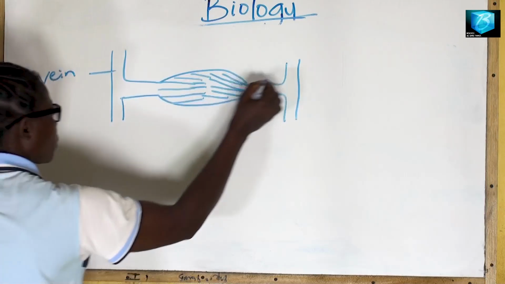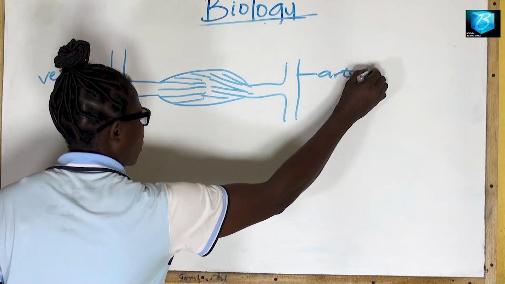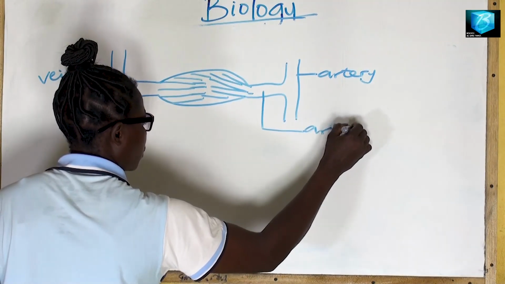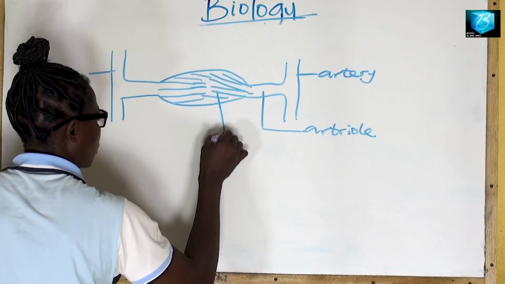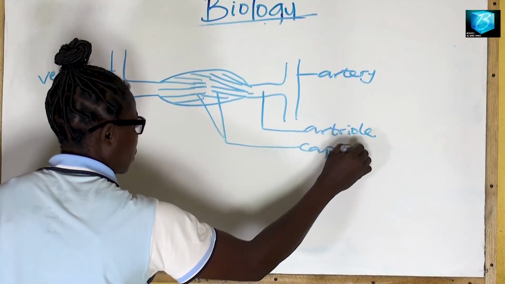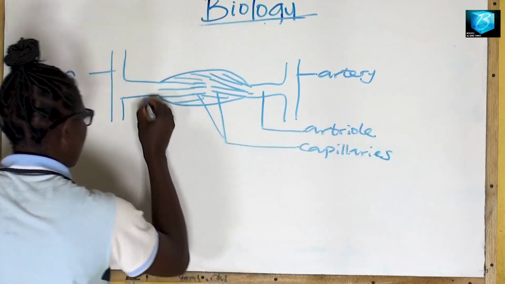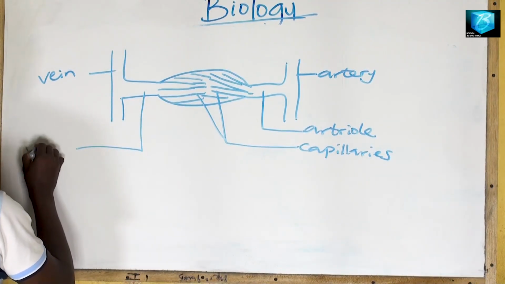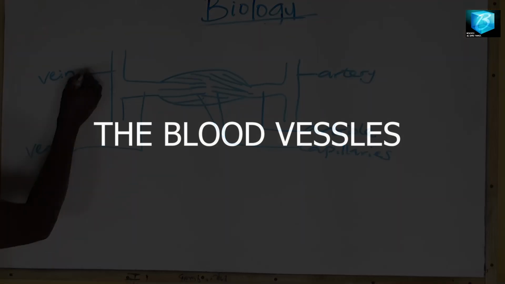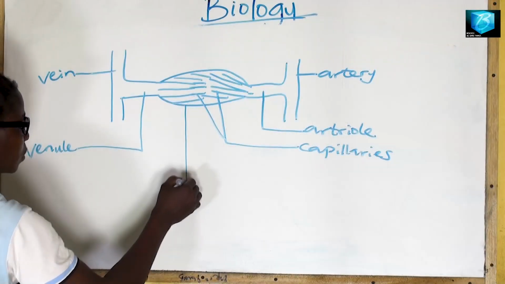Let's take a look at this. This is artery and this is vein. This artery is big, is very large, and as it is branching, it branches into arteriole. The arteriole further divides into tinier vessels that are known as capillaries. From this side, we also have the vein, a very large blood vessel. It branches into venule. This venule further branches into tinier blood vessels known as capillaries. These capillaries enter into the muscles or into the cells.